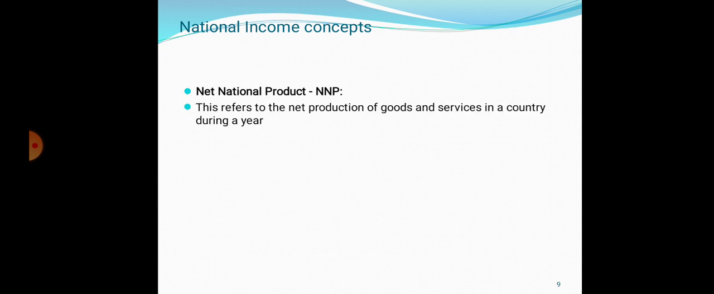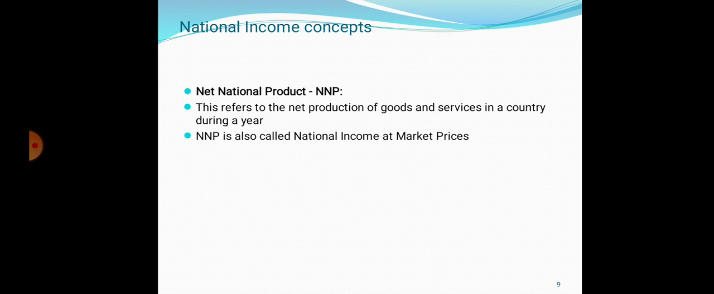Now we see the next concept, net national product. What is net national product? This refers to the net production of goods and services in a country during a year. What is net production? For calculating NNP, we can also call NNP national income at market price. Means whatever the market price, the current price of goods and services, with the help of that price we can estimate national income.